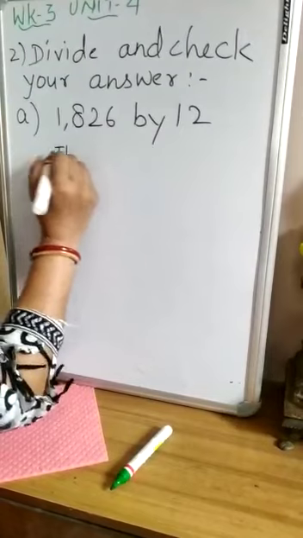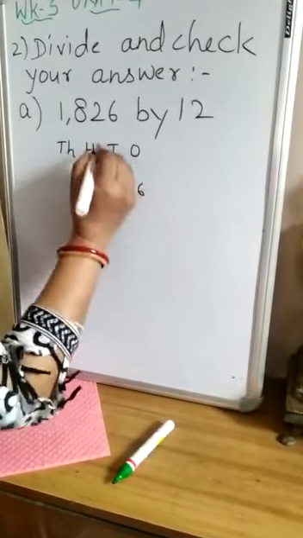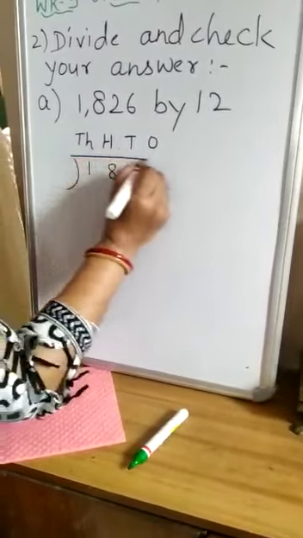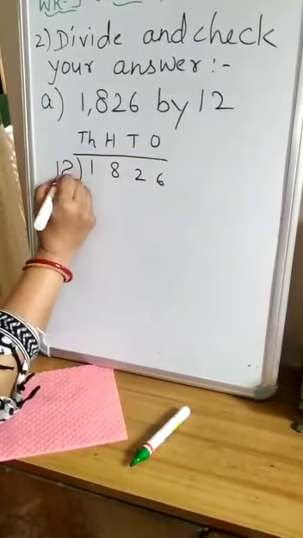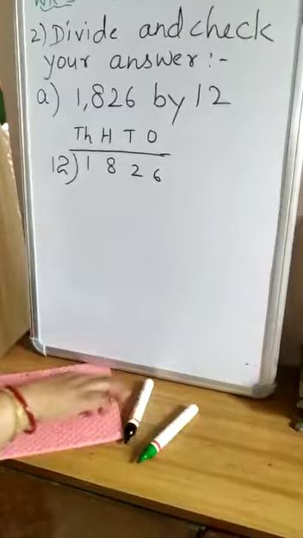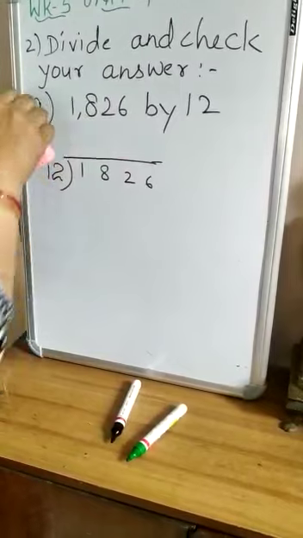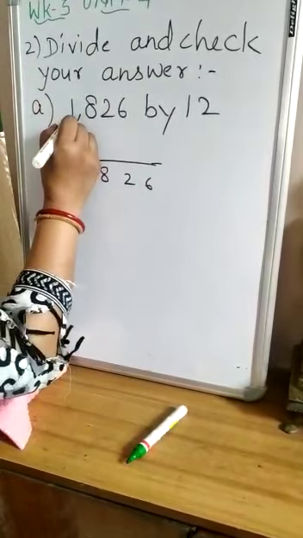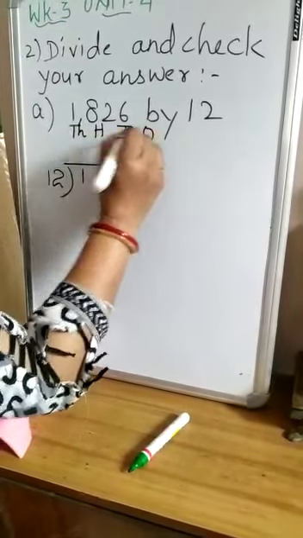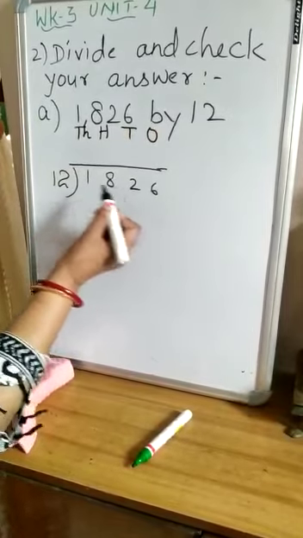So I will make a place value chart: thousands, hundreds, tens, ones. So 6 ones, 2 tens, 8 hundreds, 1 thousand. So this is the dividend and the divisor is 12, right? So here, children, firstly I will write this place value a little bit upper. Now let's start the multiplication table of 12. First we will start from the left side.